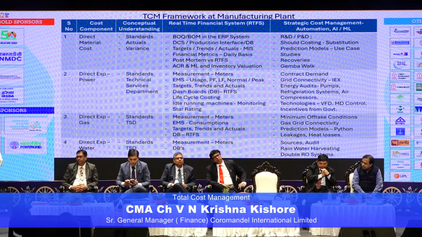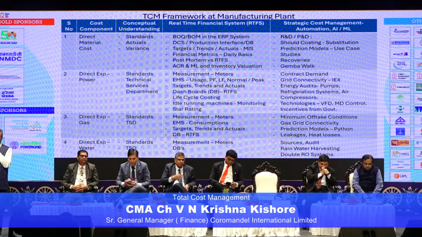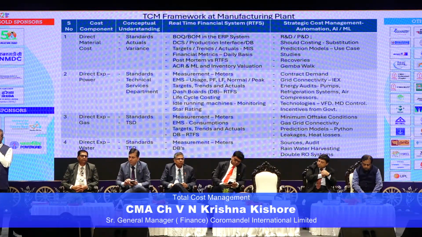For example, in the case of gas, there are different sources of gas. If the lowest, cheapest gas is there, you first go and consume that part by having a proper prediction model. We have done a prediction model for that in Python. Based on the different products, inputs, raw materials and different parameters, we get what the consumption is to be. In that consumption, you need to allocate first, maybe, gas molecule number 1, which is the lowest cost gas, and use it completely. It is called an optimization matrix.